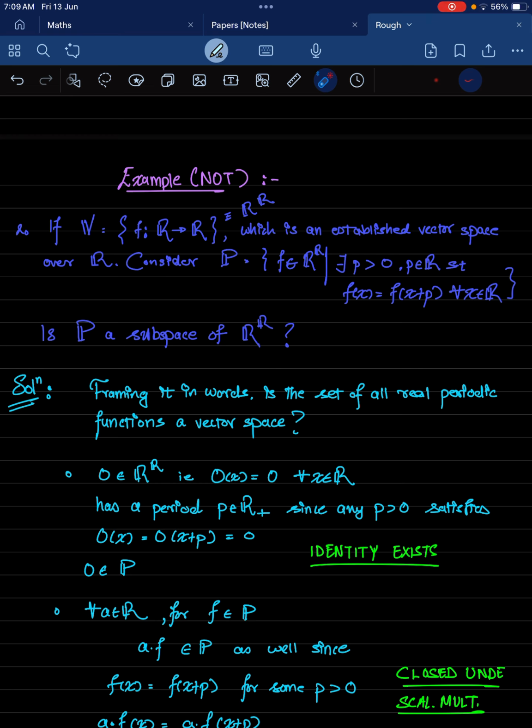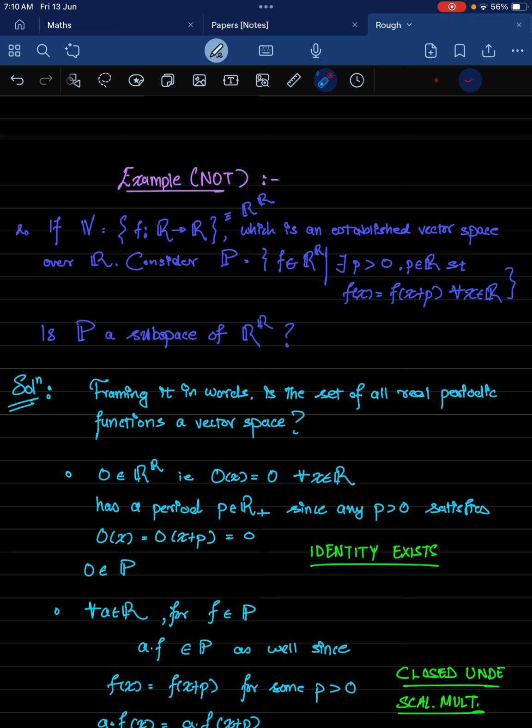I'll explain what this means, but first of all, consider our bigger original vector space as the set of all real functions. Now the set of all real functions, we have already established via previous examples, is a vector space, and it's a vector space over the field of real numbers. Now consider a subset of all real functions, that is the set of real periodic functions.